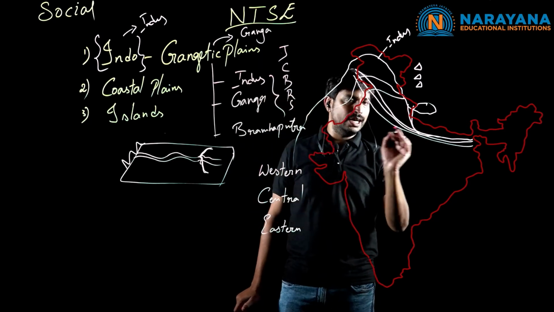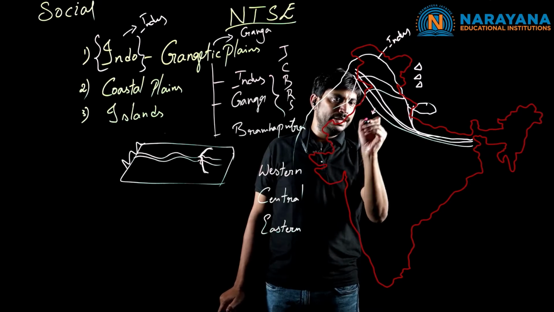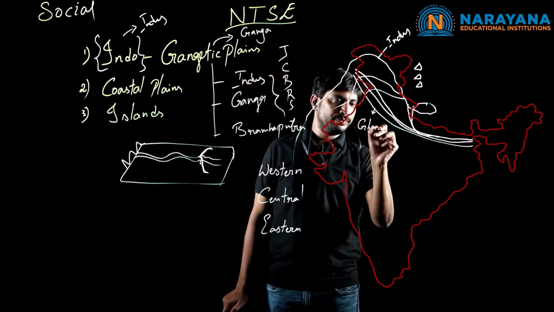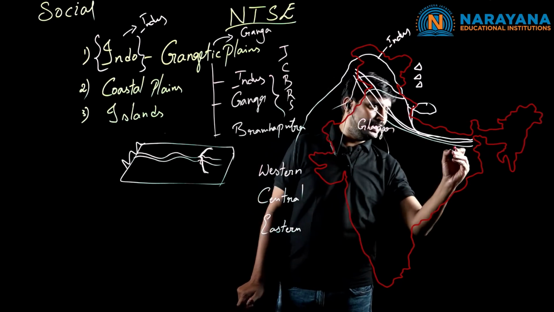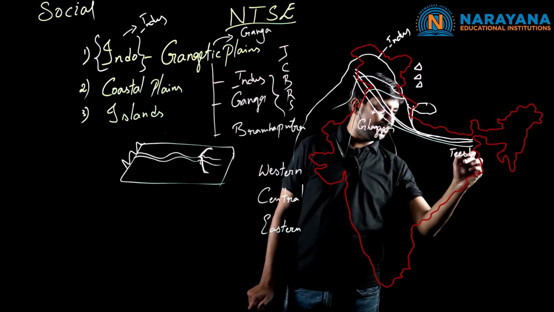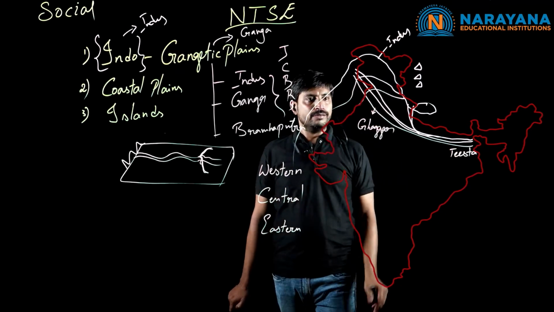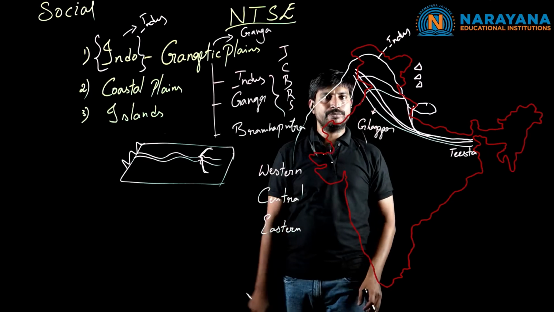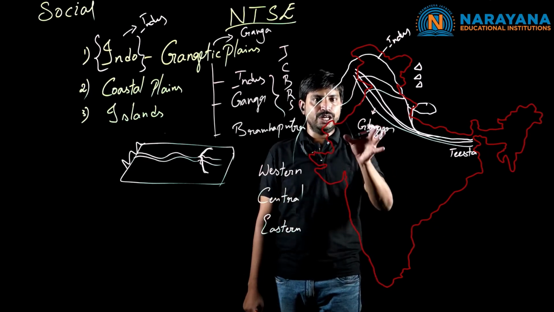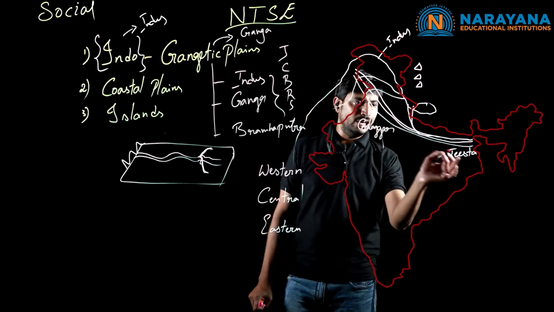Whereas coming to the Ganga river, from the point Ghaggar to Teesta, these are all the tributaries of river Ganga. From Ghaggar to Teesta, the flow of the water is going to erode the soil particles.